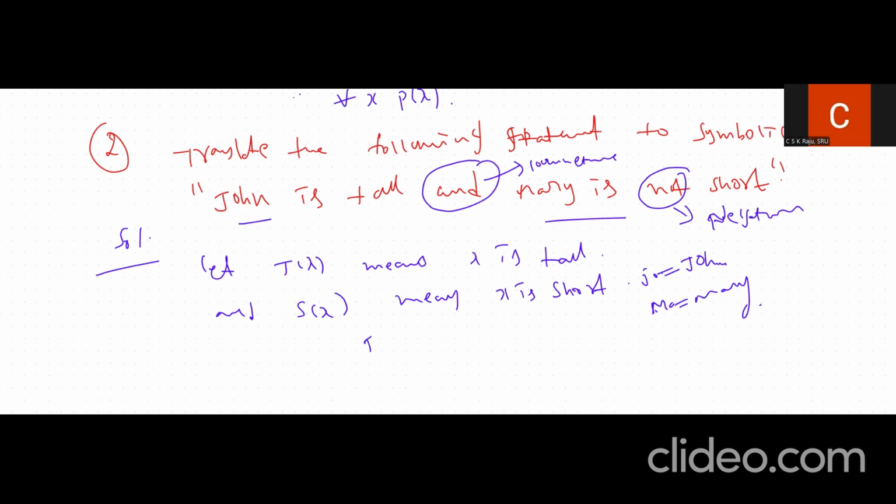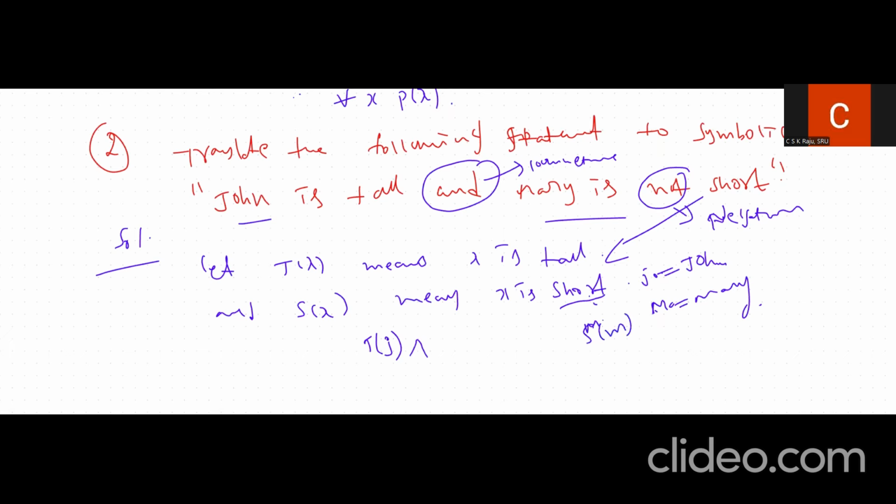Instead of x we replace John and Mary, so we get T of j, the conjunction, and S of m, because instead of x we write Mary.